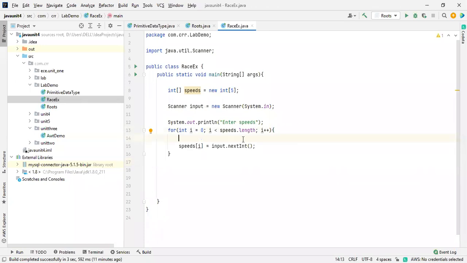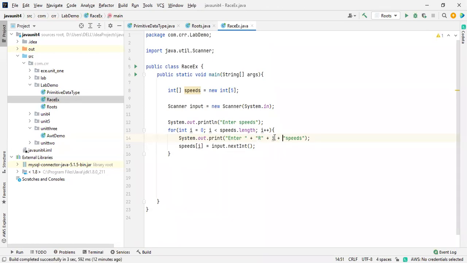Here also, I'm going to take one more System.out.println for racer 1 or racer 2, which is good for us. Okay, just paste it. Just for the representation point of view, I'm doing this. I think it looks good, right?